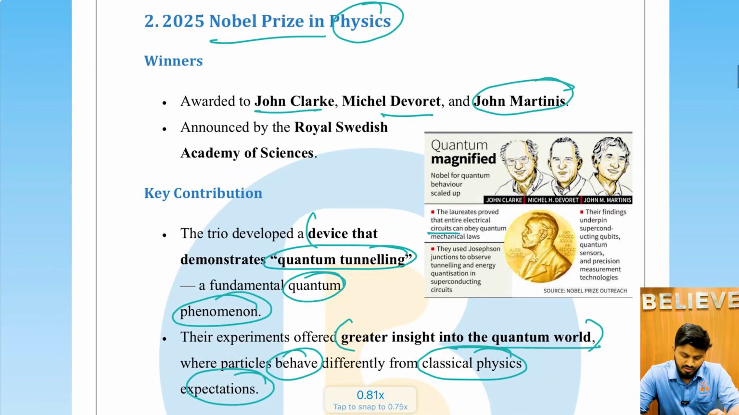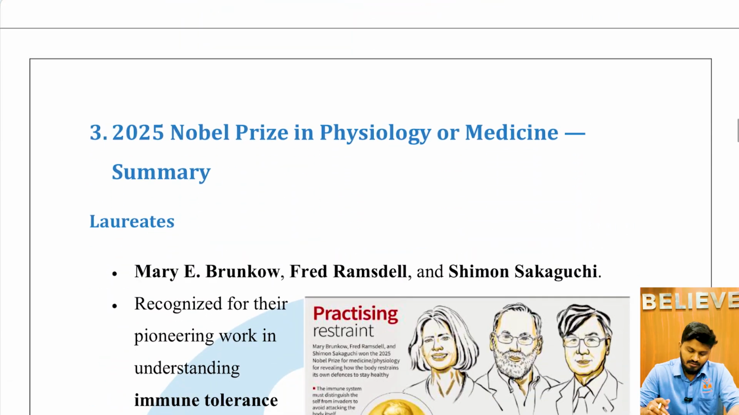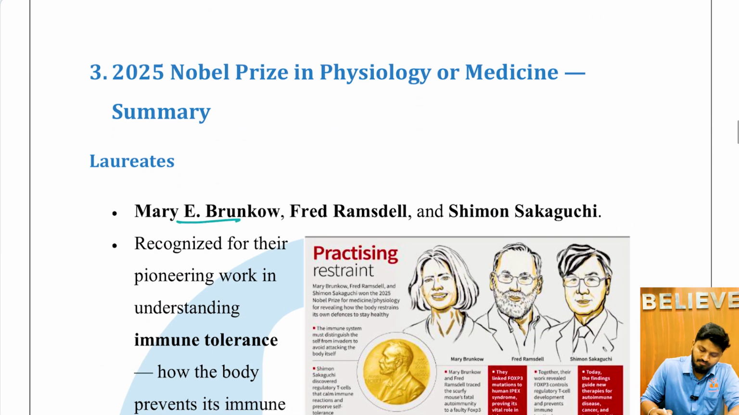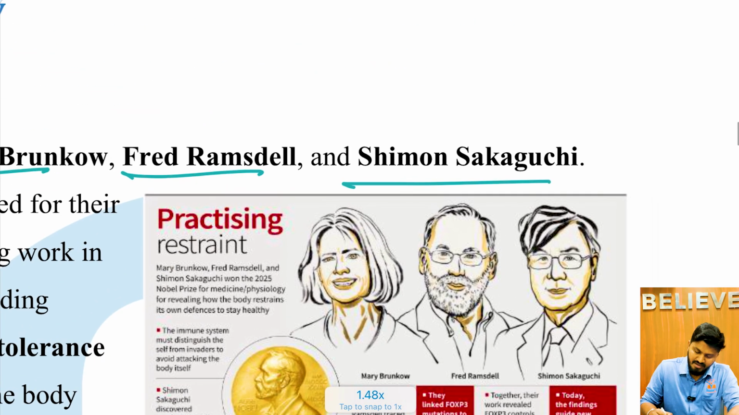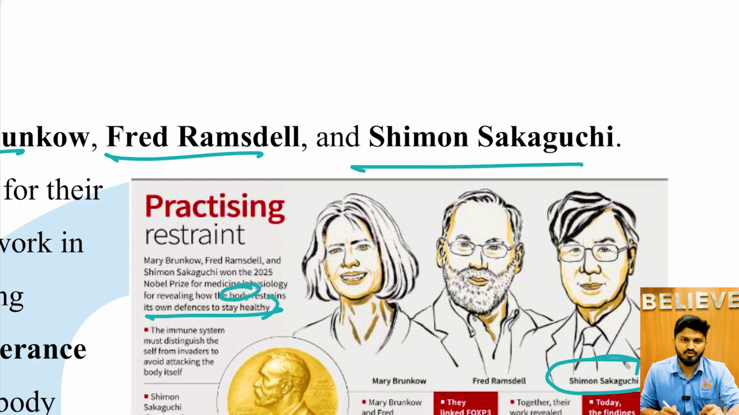And now moving on to the next article, the Nobel Prize for Physiology or Medicine. Mary E. Brunkow, Fred Ramsdell, and Shimon Sakaguchi are the three persons who received the Nobel Prize for Physiology or Medicine. They received the Nobel Prize for Medicine for revealing how the body restrains its own defenses to stay healthy. Their research was mainly on immunity.